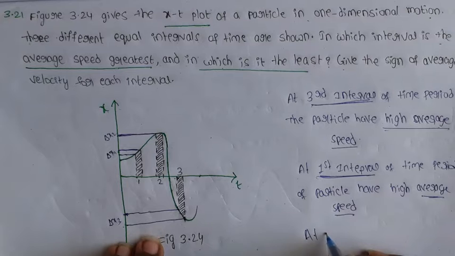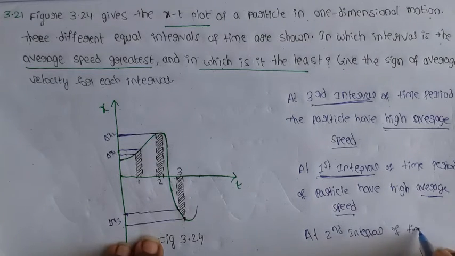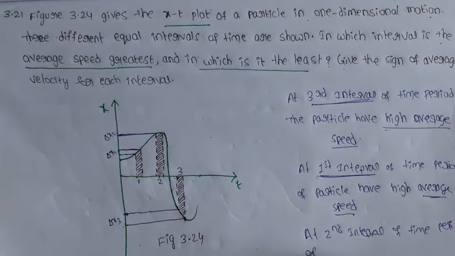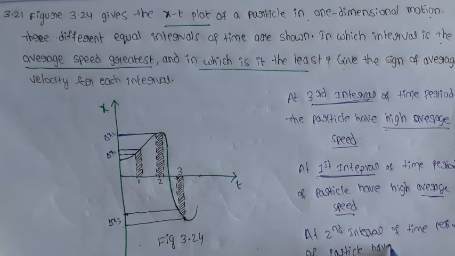At the second interval of time period, the particle has the lowest average speed.